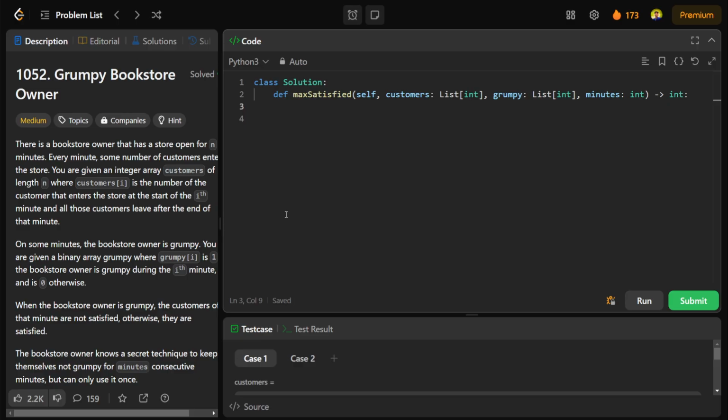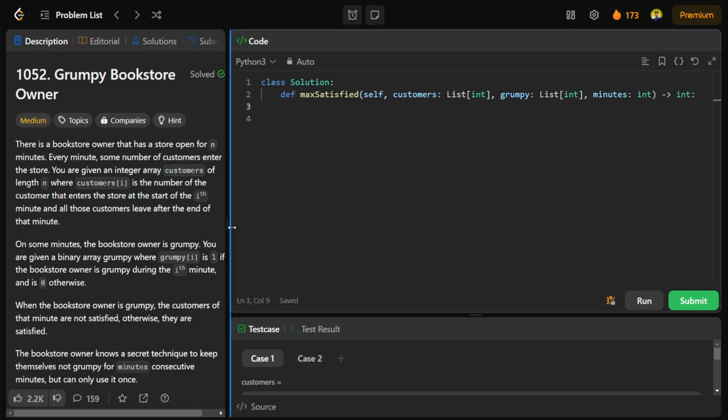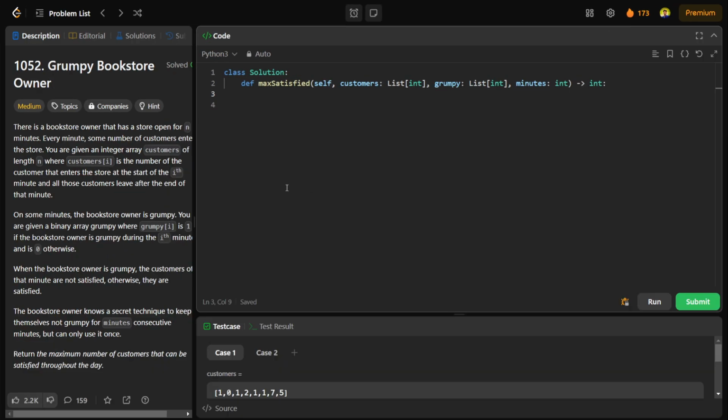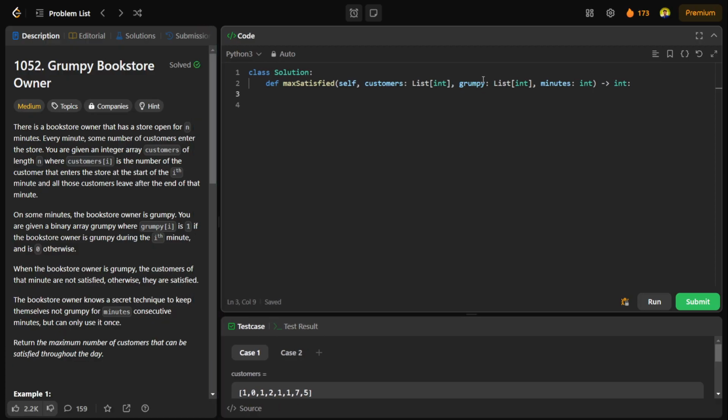If I'm using Python for now, what I can do is make a group of them. So let me create a group. I will be iterating both arrays for the betterment of code. So I have my situations array, which will have a list of pairs of both customers and my grumpy array, because I will be iterating both simultaneously. This will give me a list.